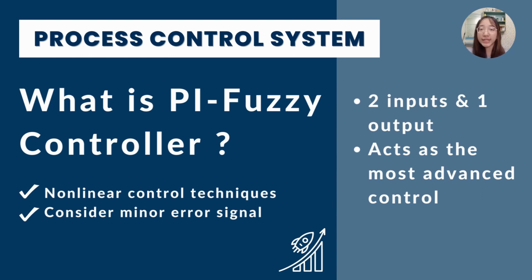You might wonder, what is a PI fuzzy controller? Fuzzy PI controllers have 2 inputs and 1 output, which can provide more control diversity than a traditional PI controller because of its many inputs. Based on literature, fuzzy controllers act as the most advanced control and are commonly used in processing units in wastewater treatment plants. The advantage of the PI fuzzy controller is that it can utilize non-linear control techniques and allows us to take into account the minor error tendency alone.